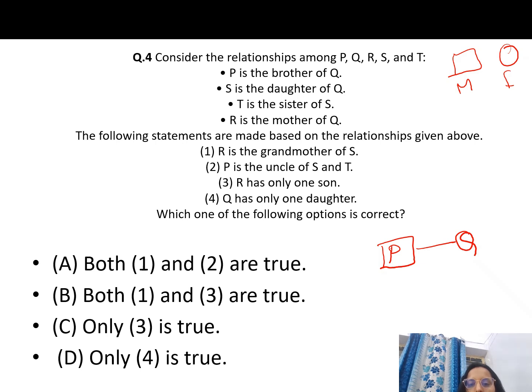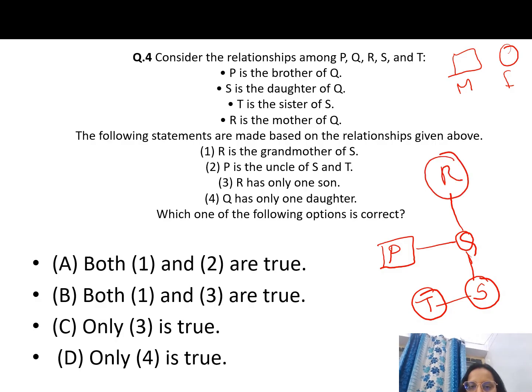Now S is the daughter of Q. S is female, so we will draw a circle, and as she is the daughter, we will draw her at the level below. And T is the sister of S. Again T is female, so we will draw her here. Now R is the mother of Q. R is female, so we will draw a circle, and R is the mother of Q. Okay, so these statements are completed.